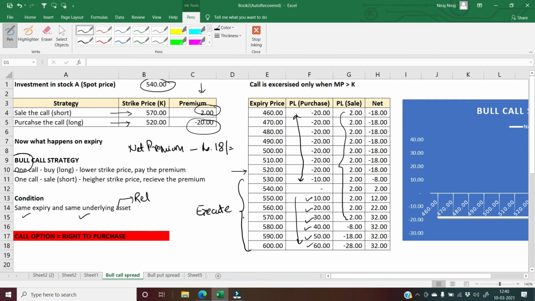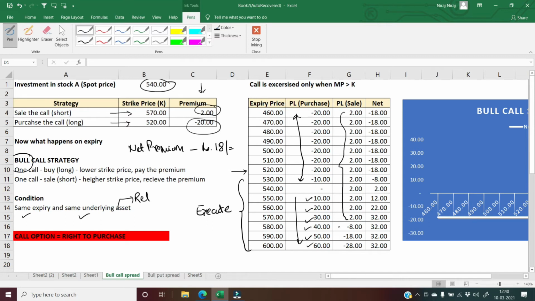So till 570, because that is the exercise price in that case, you will have an income of the premium, because that other person is not going to execute the option. After that particular point of 570, he will execute the option, because at that point of time the market price is greater than the exercise price, that is 580 is greater than 570, because his strike price is 570 for the short.